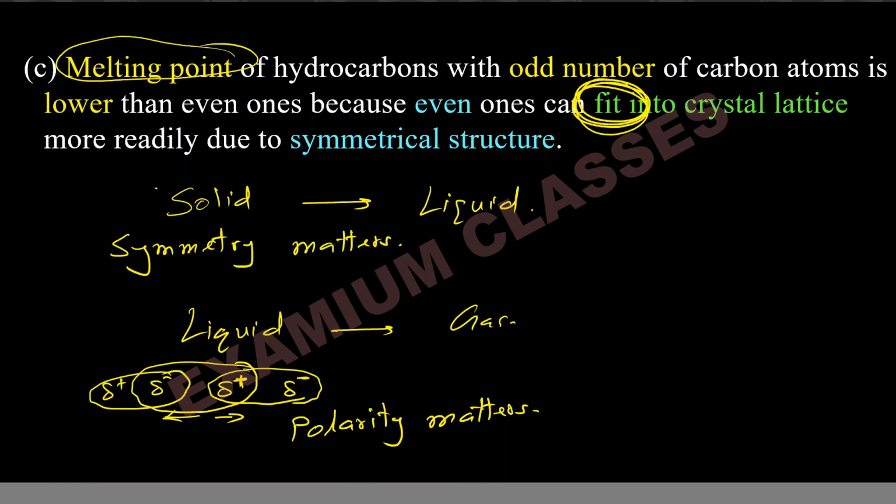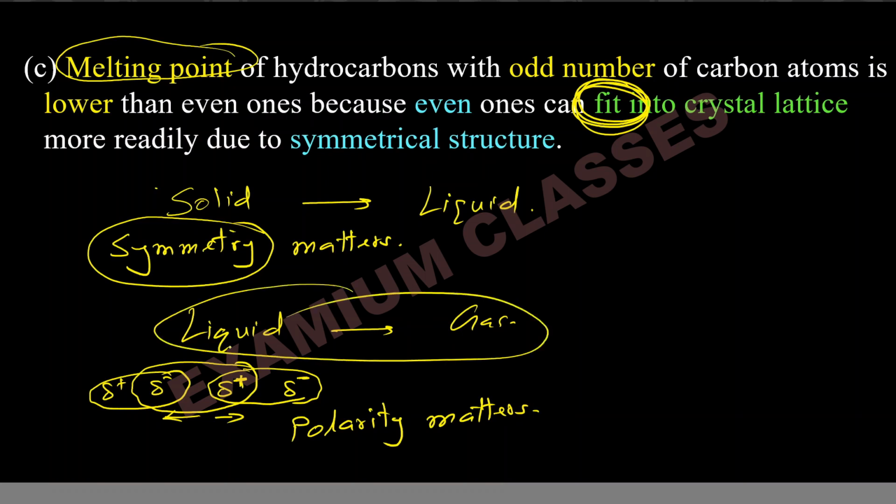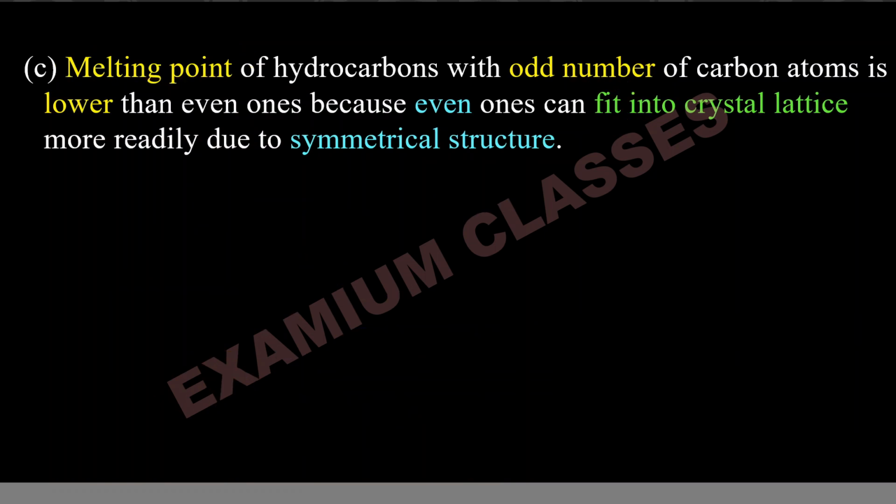However, both will have some impact in both cases, whether I am talking about solid to liquid or liquid to gas, both symmetry and polarity will have some impact. But in melting point, that is solid to liquid, primarily symmetry will decide the melting point. In case of liquid to gaseous, polarity will primarily decide the boiling point. So coming back to melting point now.